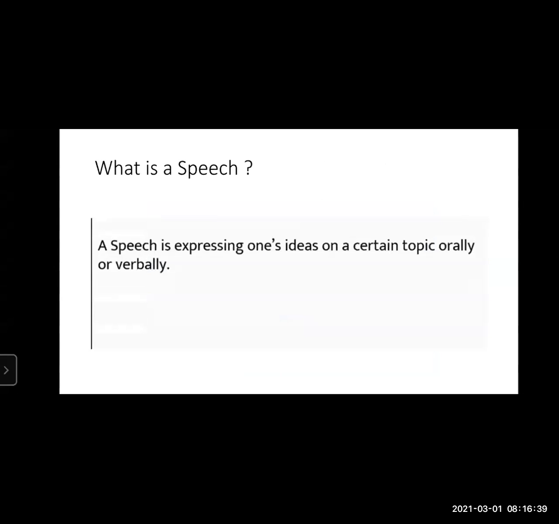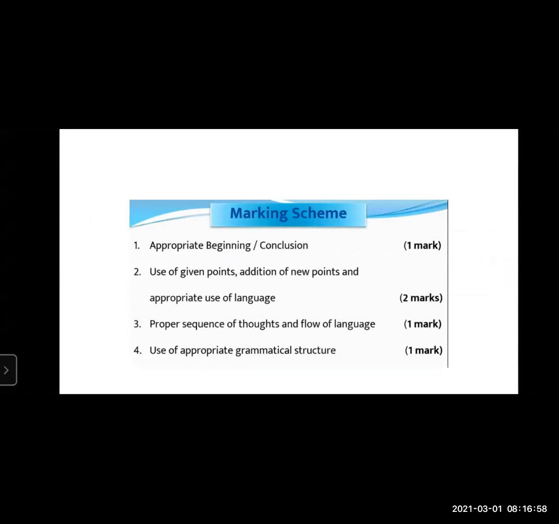Okay. So now what is a speech? A speech is expressing one's ideas on a certain topic orally or verbally. Understood? So these are our own ideas which we need to express in front of the audience. Okay. So how do we score marks in this topic, that is speech writing or drafting a speech?